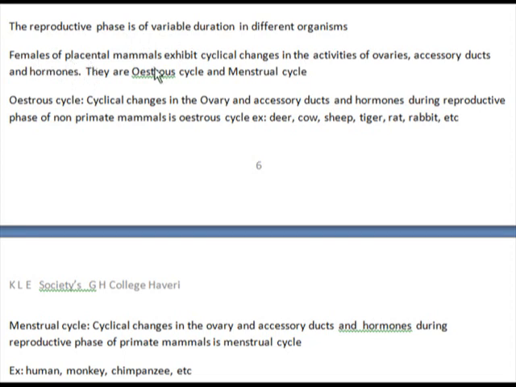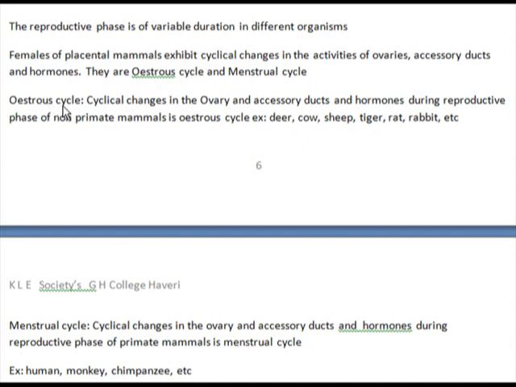Females of placental mammals exhibit cyclical changes in the activities of ovaries, accessory ducts, and hormones. And these are named as estrous cycle and menstrual cycle. So these cyclical changes that take place in the females of placental mammals are accompanied by the activities of their ovaries and accessory ducts together with their hormones, and these can be named as estrous cycle and menstrual cycle. First one is estrous cycle, also called just estrus.